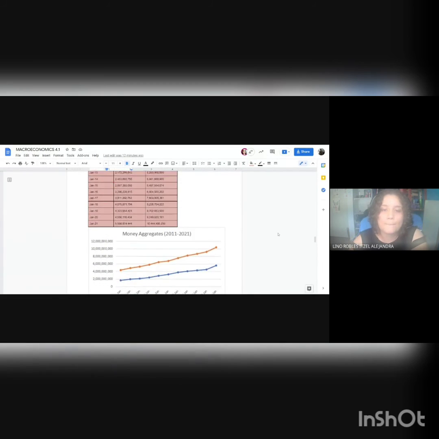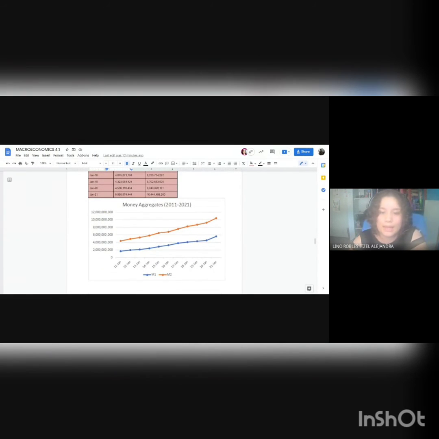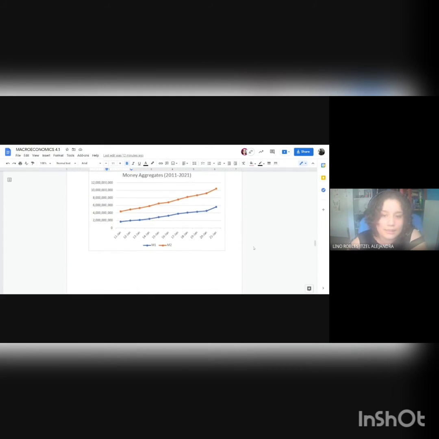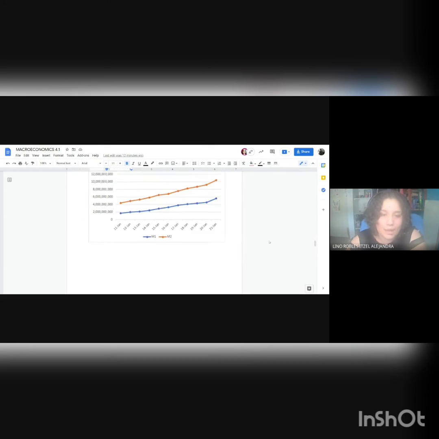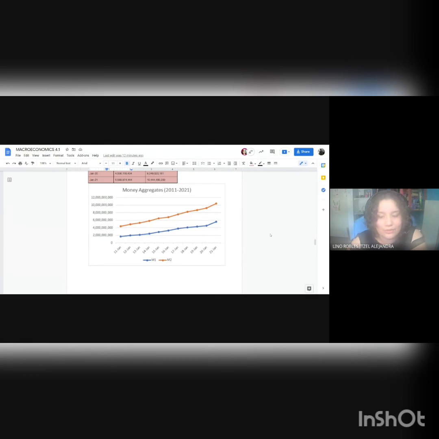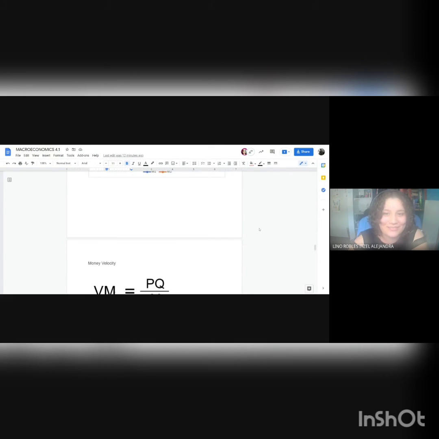So below that, we can appreciate that there's a graph of money aggregates from 2011 to 2021. We can clearly see that the methodology 2 goes up a little bit more than the 1 because it takes more accounts into the matter of calculating the methodology.